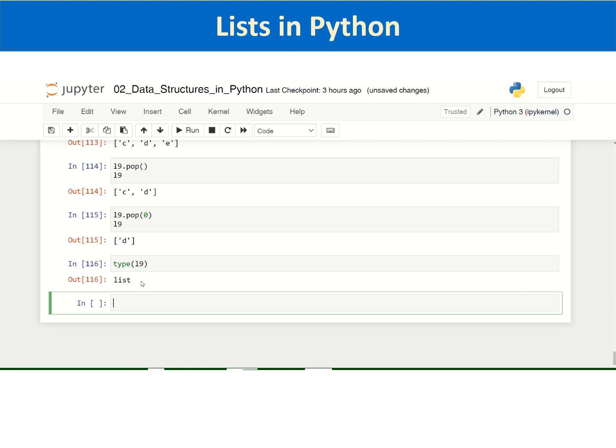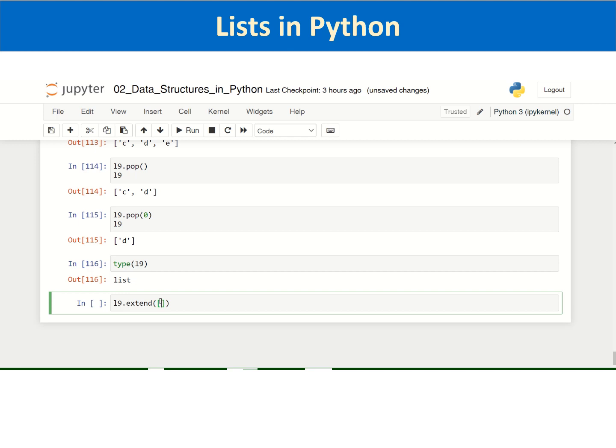Then if you want to add several new elements towards the end of the list, for a single element you can use append, and for many elements you can use the extend list method. You can see that again: type L9, press dot and press tab to see the list methods. There is an extend list method, and you can pass any number of elements.